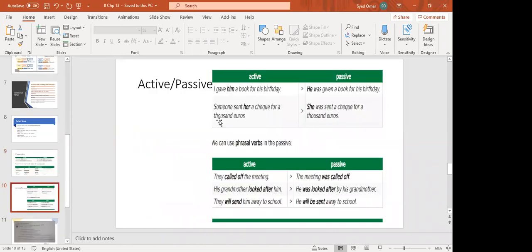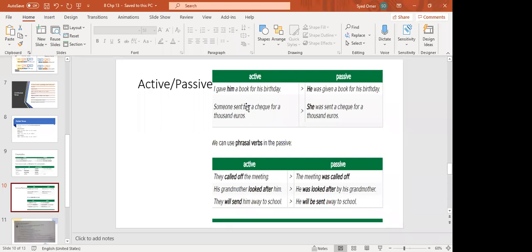Same examples. Now there are two objects. I give him a book for his birthday. Now the direct object is him, because what I'm actually doing is giving him a book. So he, the subjective pronoun of him, is he. It is gave, so simple past tense. He was given a book for his birthday by me. Or you can write it like this: he was given a book by me for his birthday. You can take for his birthday at the end because it is a phrase. Okay. Someone sent her a check for 1,000 euros.